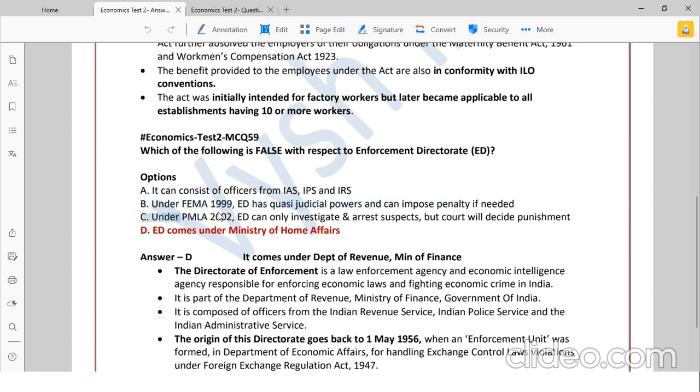And under PMLA Act 2002, ED can only investigate and arrest suspects, but court will decide the punishment. So two different acts are there under which it works, and under two different acts, it has two different powers also. That is also true.